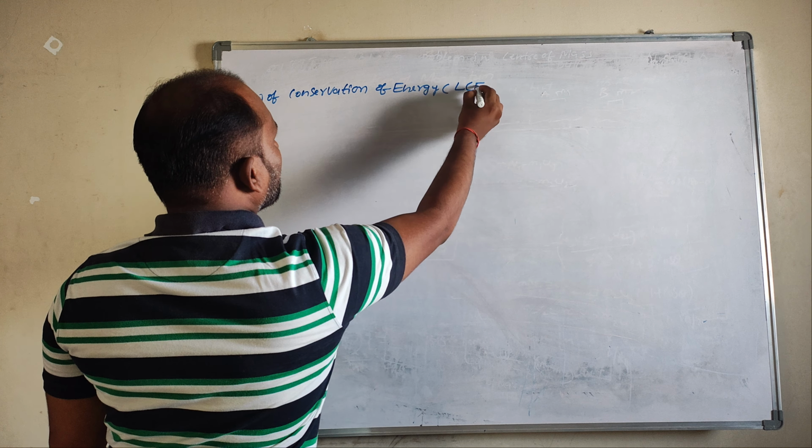The ball falls down and finally reaches the position of C. So the ball is now at C. What is the height from the ground? It is 0. So what do you get? 0 joules of energy you get.